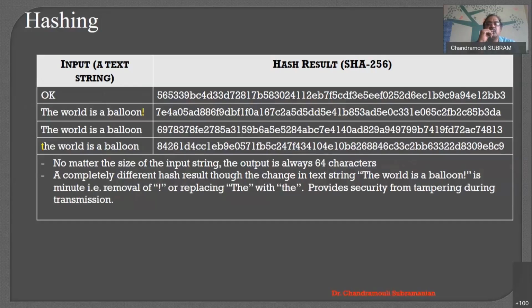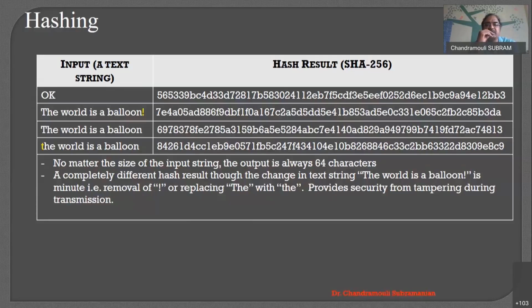One of the uniqueness of the hash is that even if I slightly change the input, the output will be completely changed. For example, the first row takes the text "OK" as an input. Here, there is an algorithm called the SHA-256 algorithm. Like this, we have multiple hashing algorithms. SHA-256 is the most frequently used algorithm in blockchain.